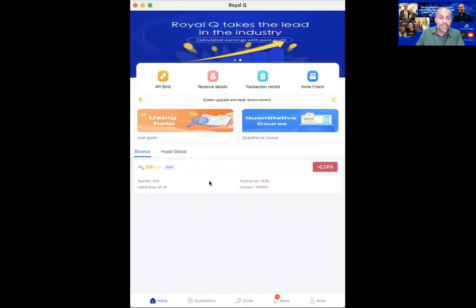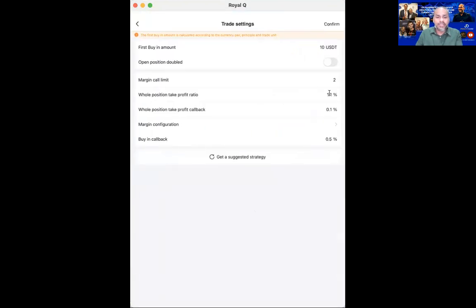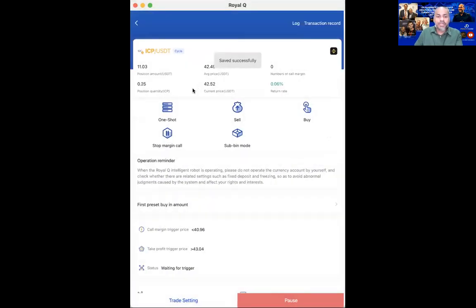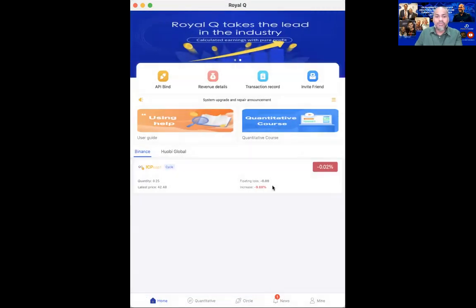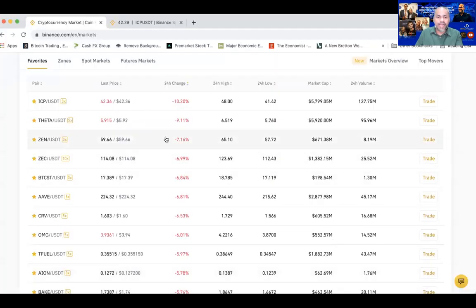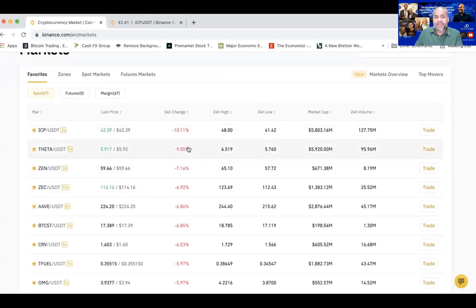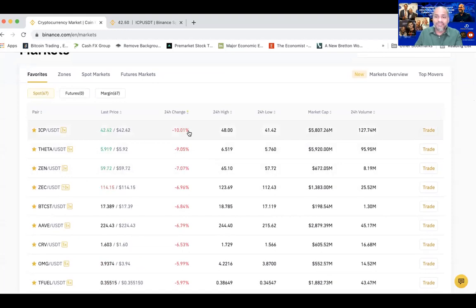So what do I mean? You click this and go to your trade setting and change this from 1.1 to 1.3 and remain this 0.1 and confirm. So now all the trades after this, I will make at least a minimum of 1% profit. So that is it. Now, let's quickly get into Binance. So you can see over here, these are basically just some ideas. You can see we really make profit live here just by a very, very simple way of doing things, so don't complicate it too much. All right, that's all. I hope that helps.